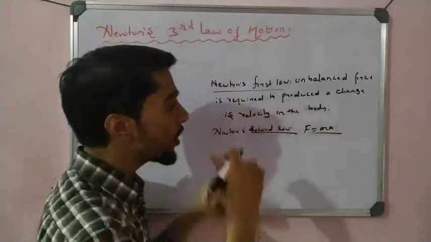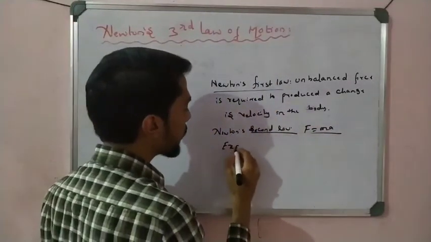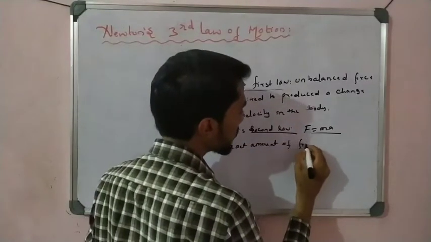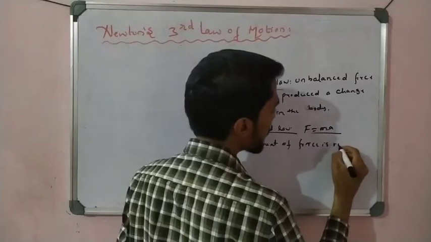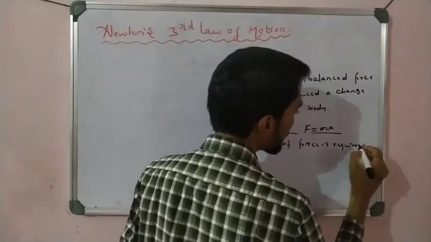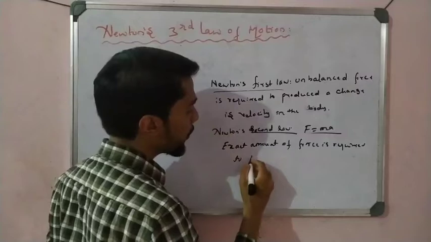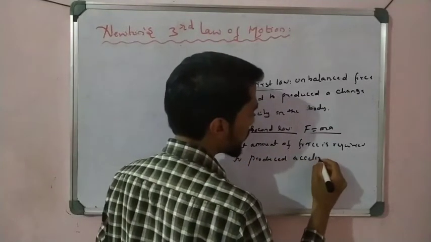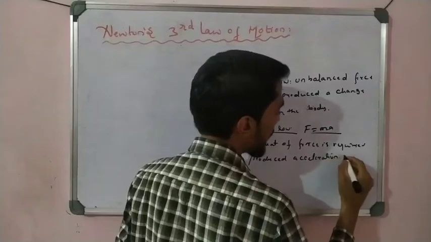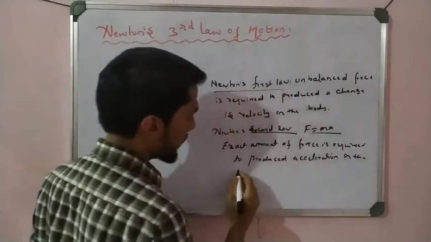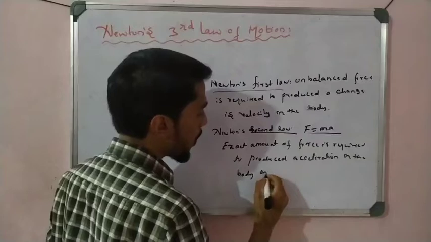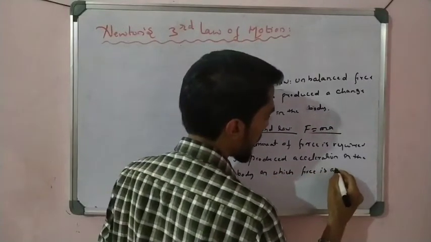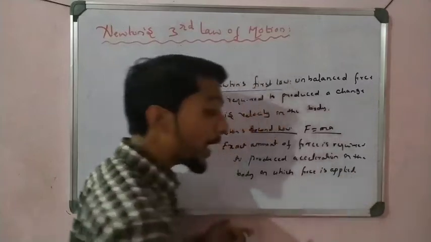In short form we can say that the exact amount of force is required to produce acceleration in the body on which force is applied, right? So this is the understanding point here.